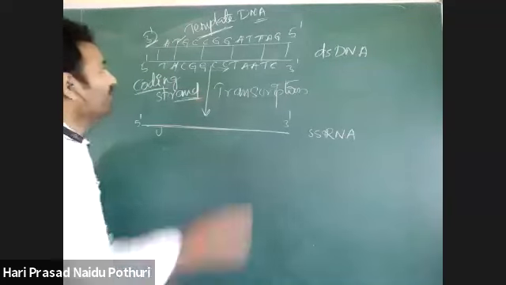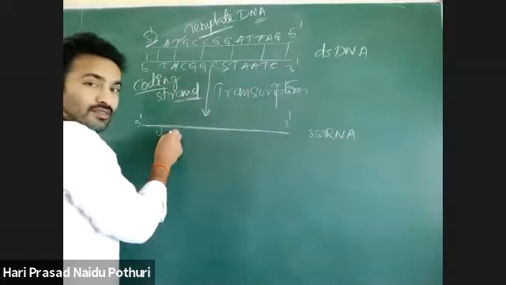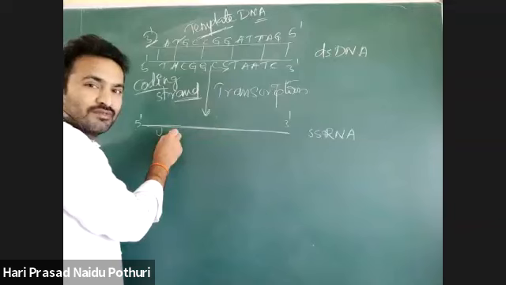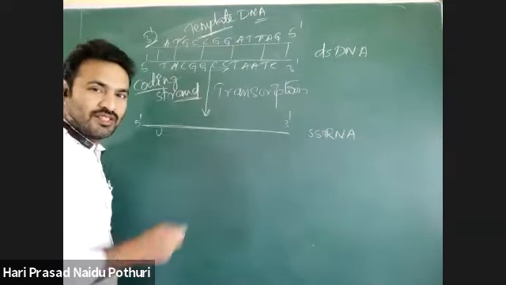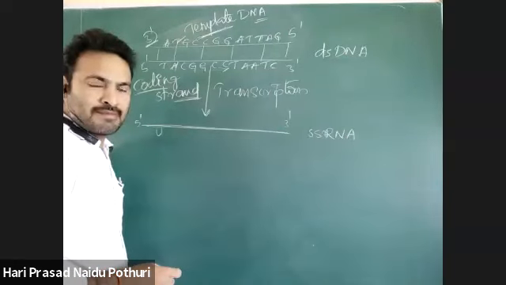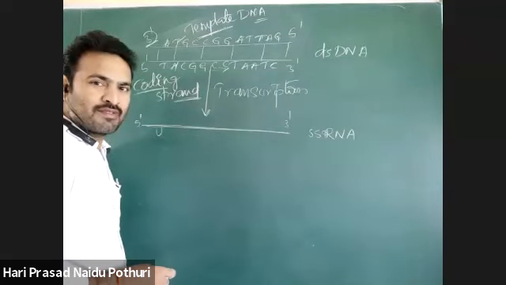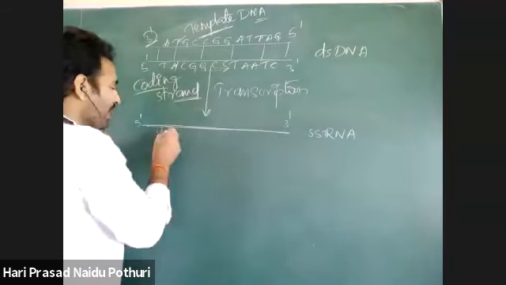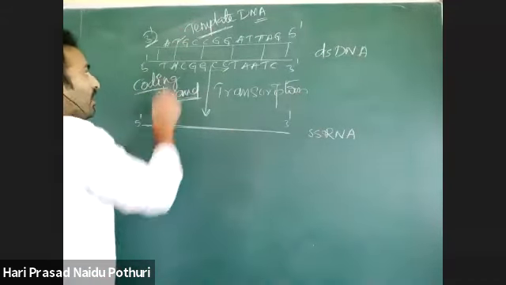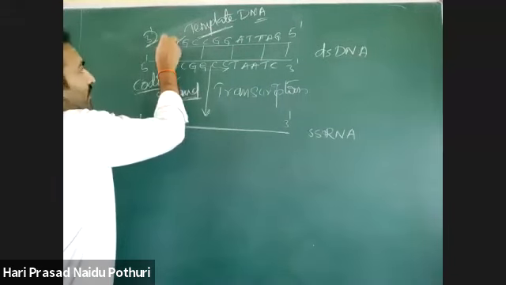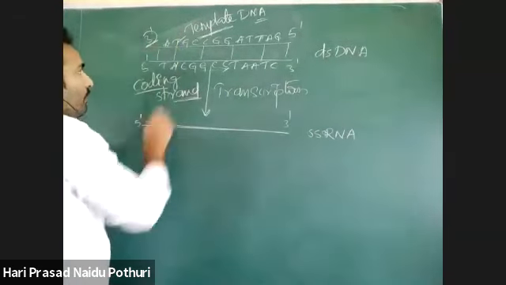Then T means A. Yeah, all are same except wherever A is there, to that A, U will be binding.